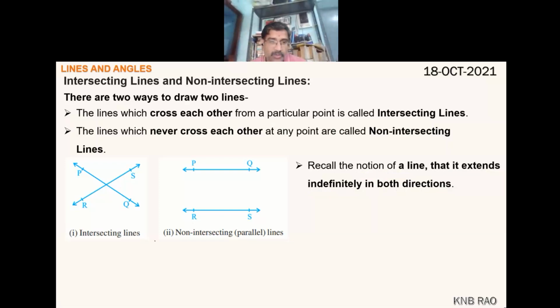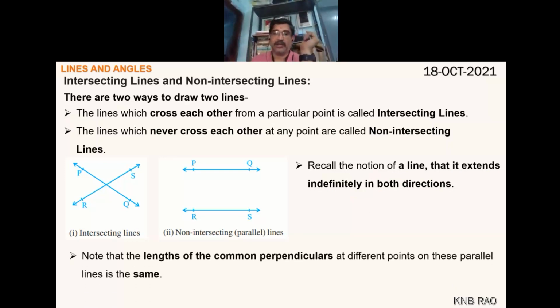Yes, sir. So the notion of indefinitely extending in both directions, that line you must remember. Note that the lengths of common perpendiculars, you draw perpendicular between parallel lines, wherever you drop, that perpendicular will have the same length.